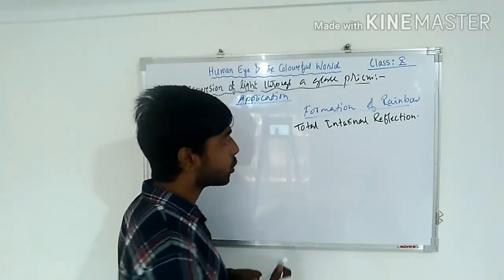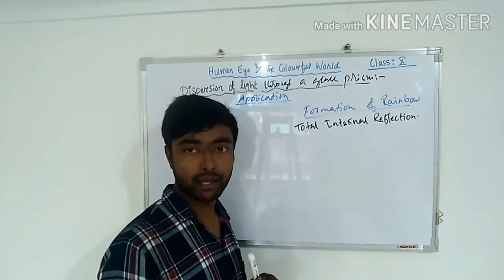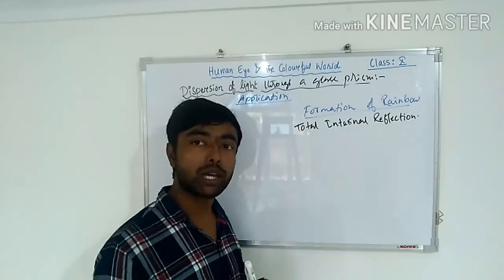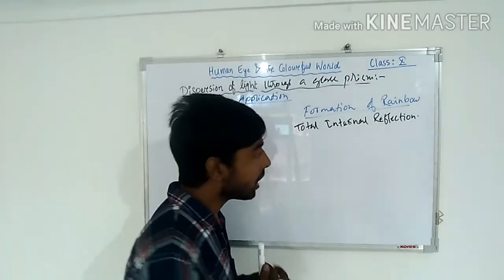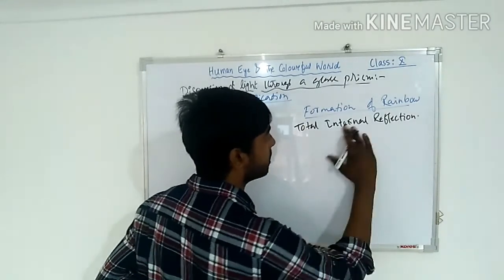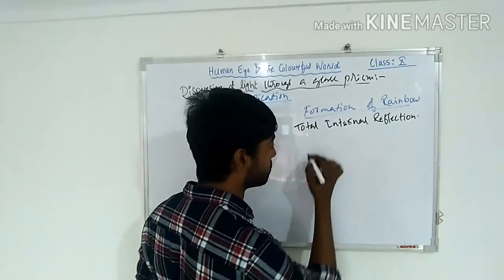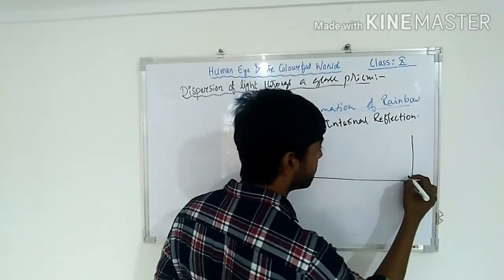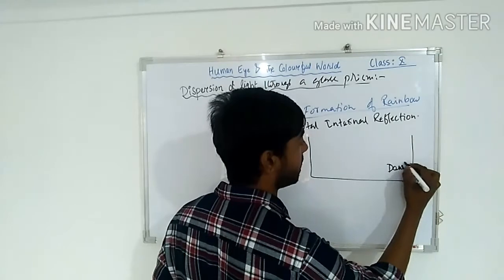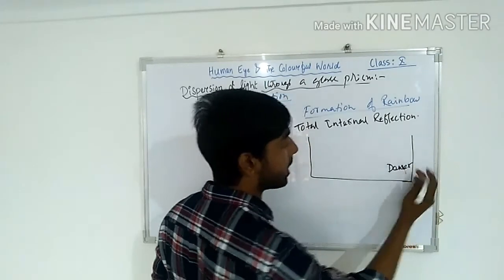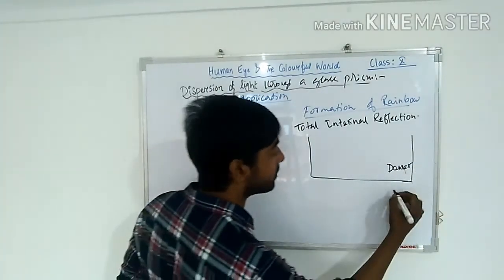Okay, so total internal reflection अगर होना है तो listen, if you need to get total internal reflection, you see how you will get total internal reflection. Suppose you have a denser medium here. I'm not telling whether it is glass, whether it is water. You have a rarer medium here.